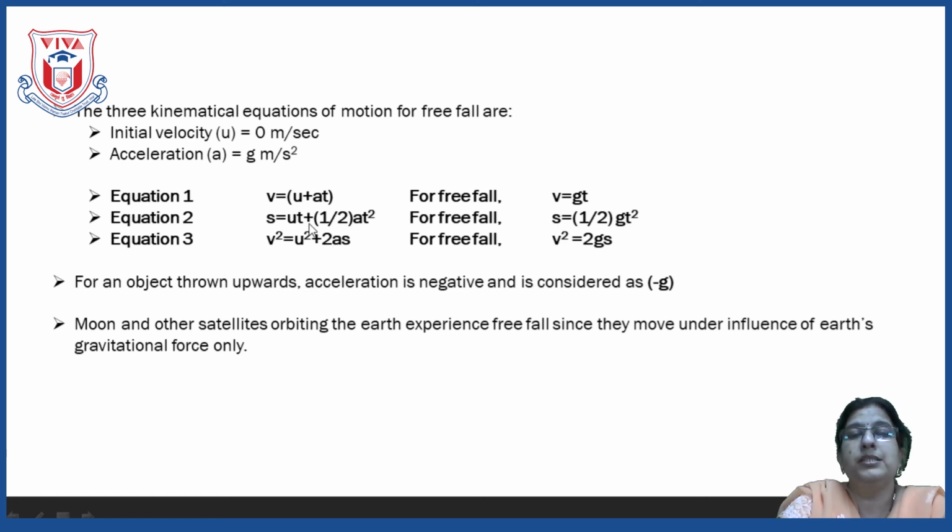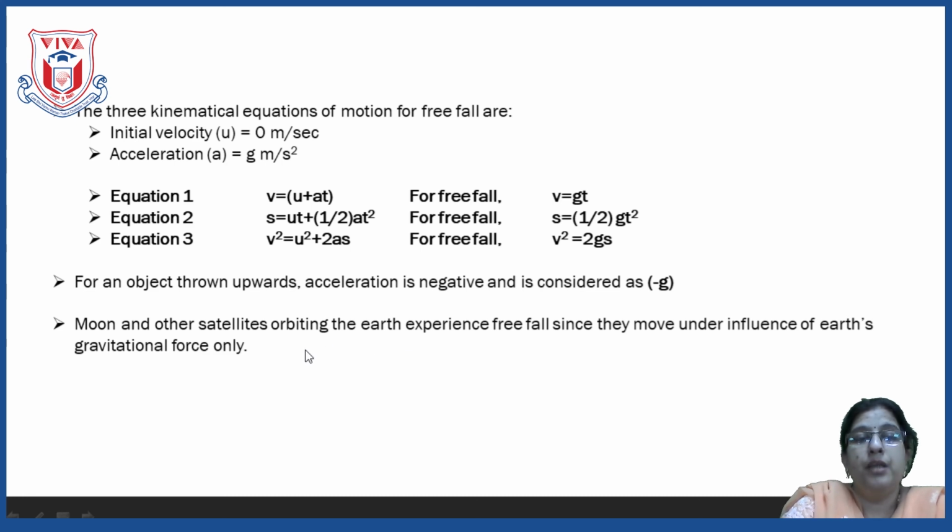Now, let us see how the second equation changes. Here u is 0, so ut will be 0 only. So, s = ½gt². Wherever a is there, you have to write g. Wherever u is there, you have to write 0. And the third one, v² = u² + 2as: in the place of a we write g, so it becomes v² = 2gs. So, the three kinematical equations of motion change like this in free fall.